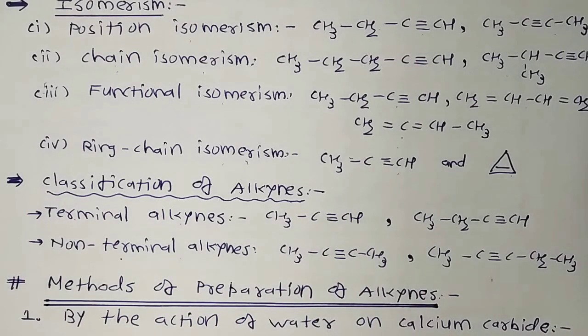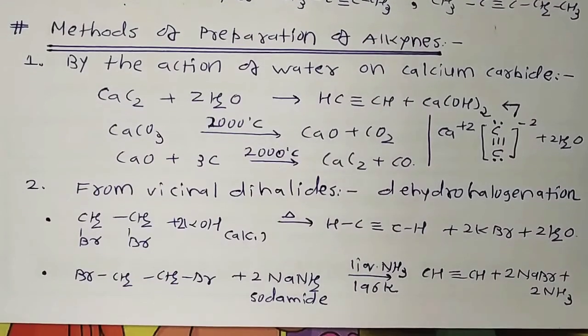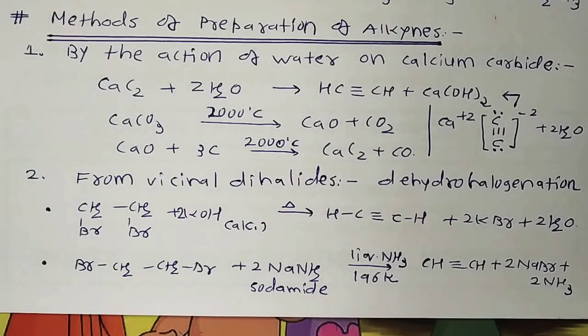Now we move to another portion, the methods of preparation of alkynes. Various methods are applied to prepare alkynes, but in the current Standard 11 textbook we discuss two methods: the action of water on calcium carbide, and from vicinal dihalide.